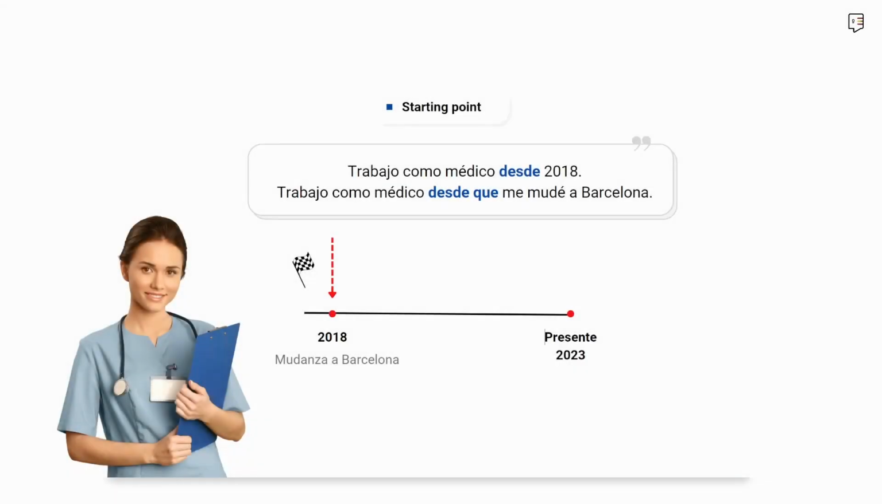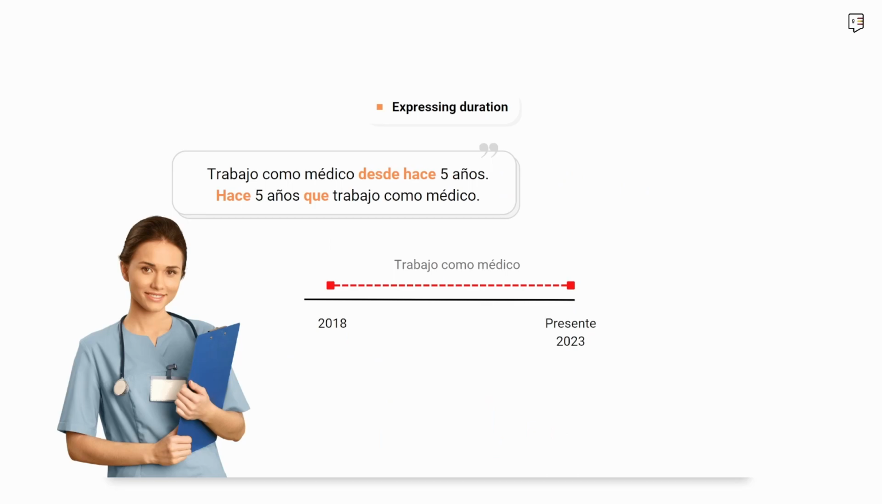The first use we saw is marking the starting point of an action. Trabajo como médico desde 2018. Trabajo como médico desde que me mudé a Barcelona. I work as a doctor since 2018 or since I moved to Barcelona. This is to mark the starting point of an action. And we do that with desde plus noun or desde que and a verb. You can translate it as since in English, right?